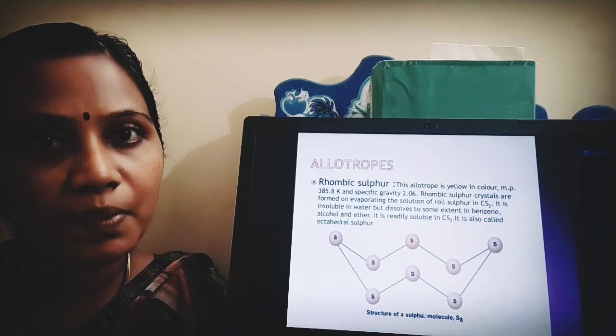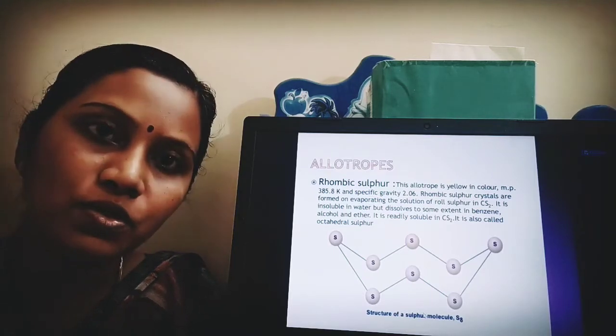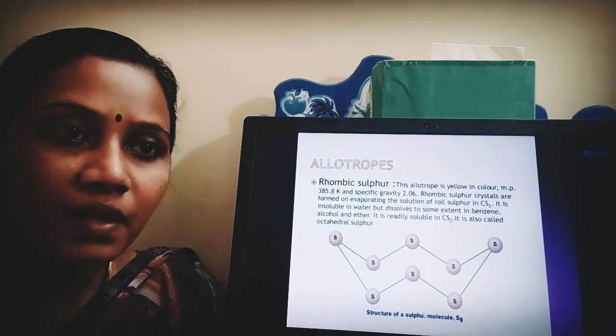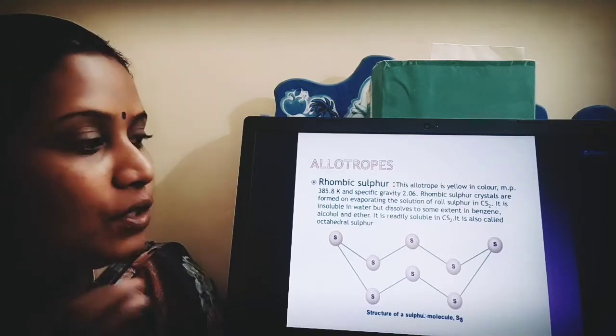Then we saw physical and chemical properties. Then we saw the preparation of ozone. Then we saw uses of ozone. So moving to the next element in group 16 will be your sulfur.